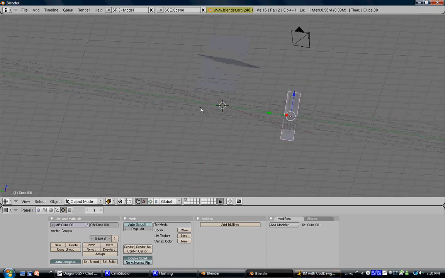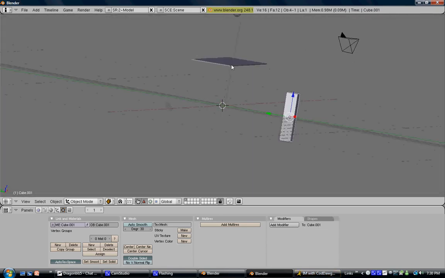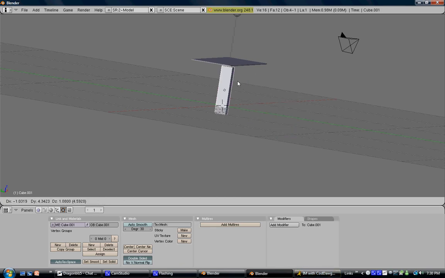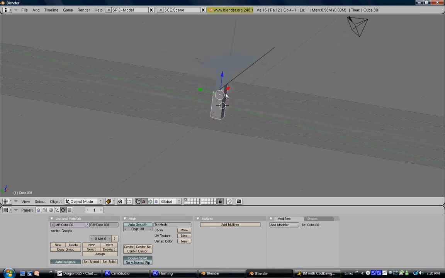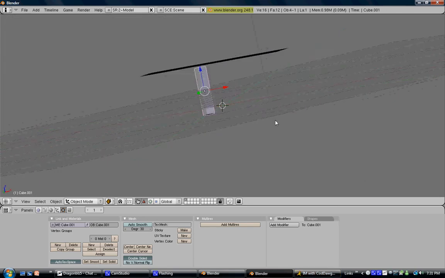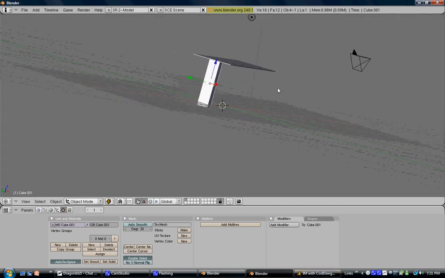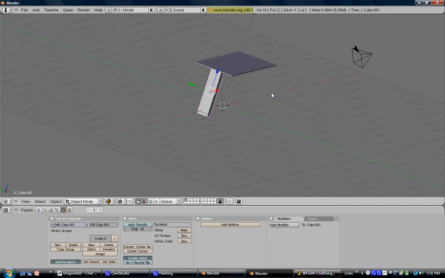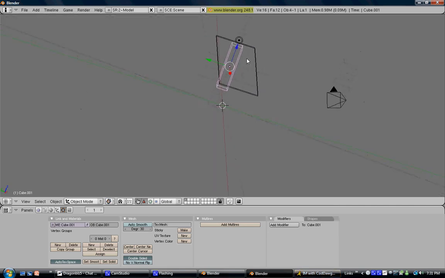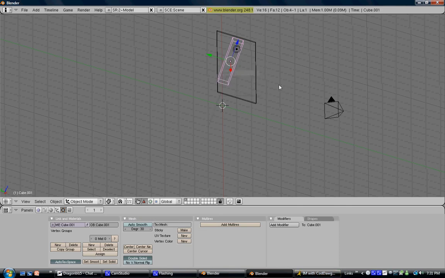And just move this leg to the bottom of the surface right here that you created. Now just double check from all angles to make sure that it's on that corner. Okay, so just press Z, wireframe.